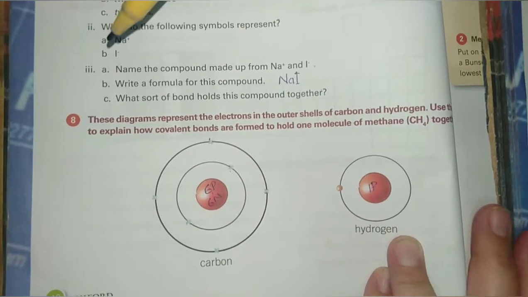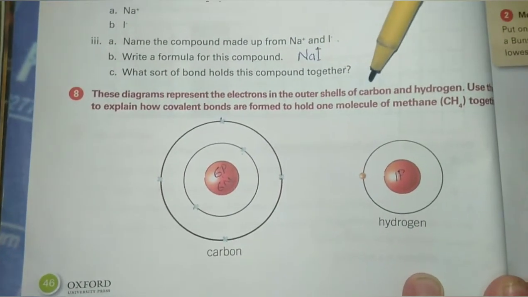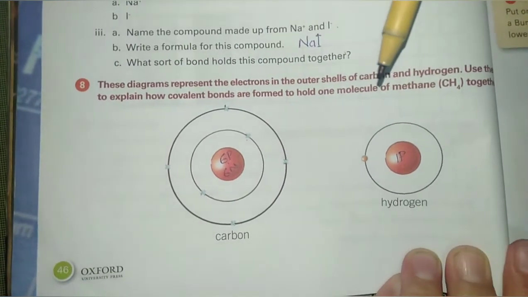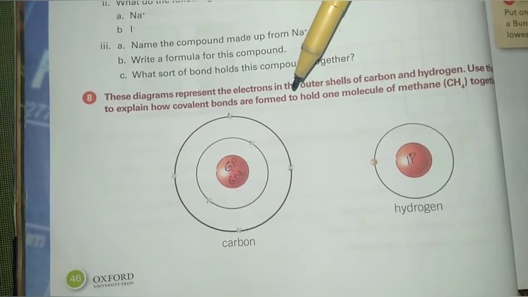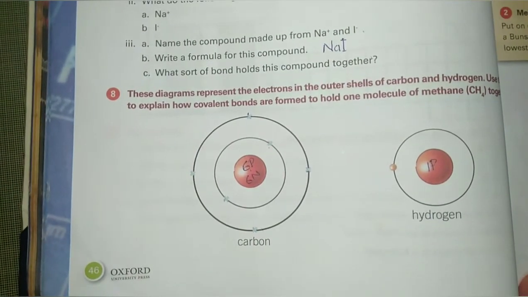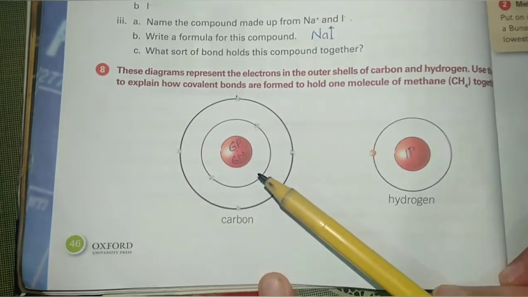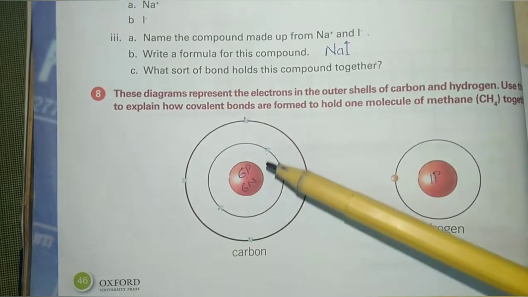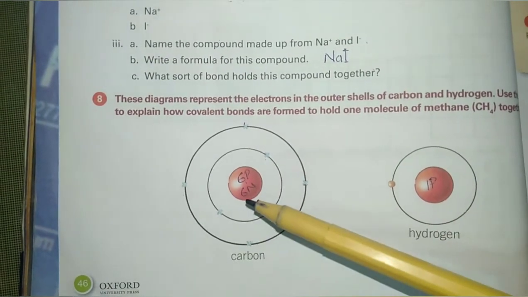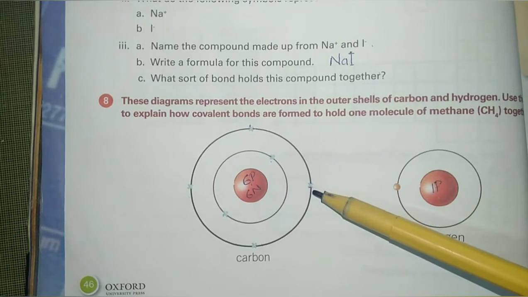Question number 8. These diagrams represent the electrons in the outer shells of carbon and hydrogen. Use them to explain how covalent bonds are formed to hold one molecule of methane together. Beta, this is the atom of carbon having 6 protons and 6 neutrons in the nucleus. 6 electrons are revolving around the nucleus, 2 in the first shell and 4 in the second shell.